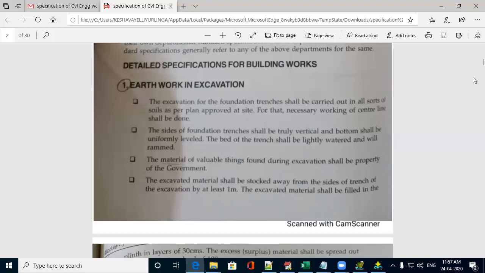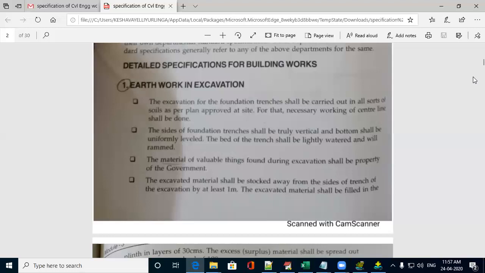First, I'll explain about earthwork in excavation. Before any construction activity is started, first the site should be cleared of all the debris. A clean platform should be ready, and on that the center line will be marked according to the plan which is with the contractor, and according to the center line the earthwork is excavated. The land is excavated according to the marking. The vertical excavation line should be truly vertical. Using the plumb bob you can cross-check, and horizontal should be perfectly horizontal.